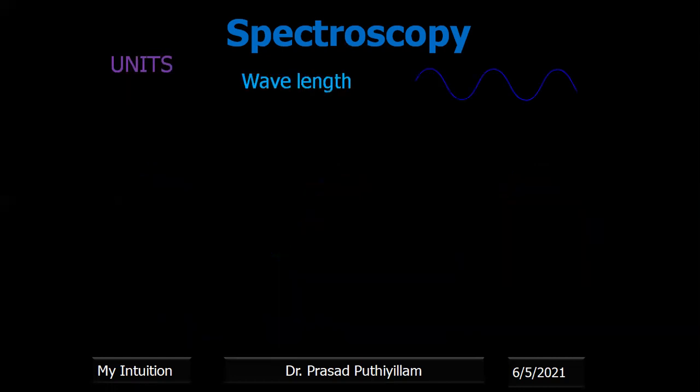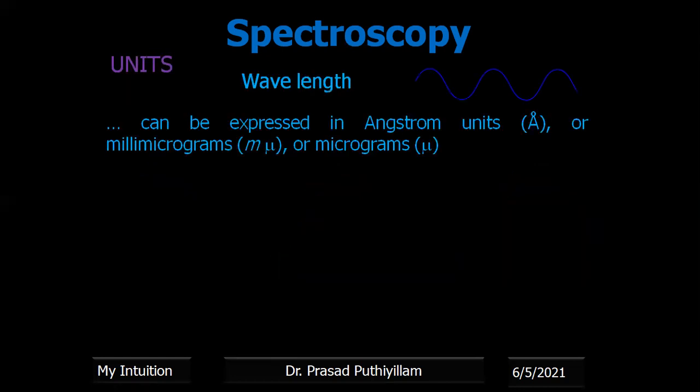Now, in detail about wavelength, some of the units of wavelength can be expressed in angstrom units. How to write the angstrom is given here. It can also be represented as millimicrons, or even microns. So the unit conversion: 1 angstrom is 10 to the power minus 8 centimeter.